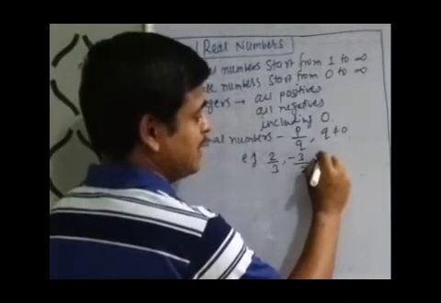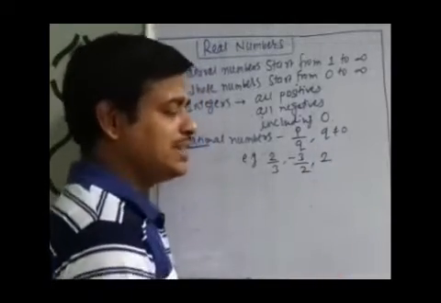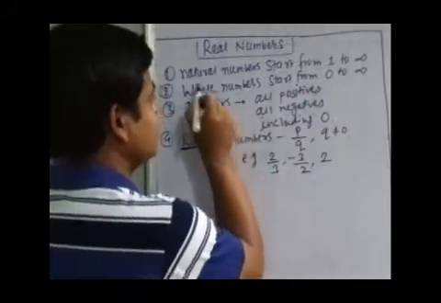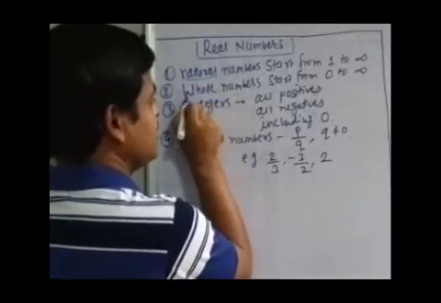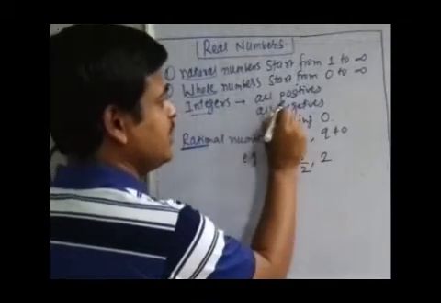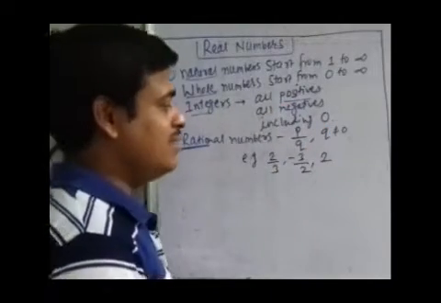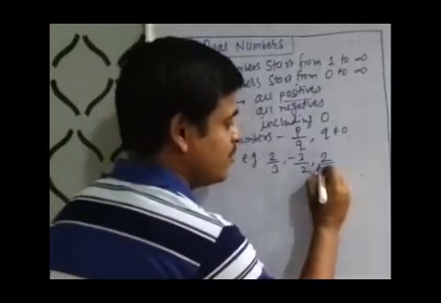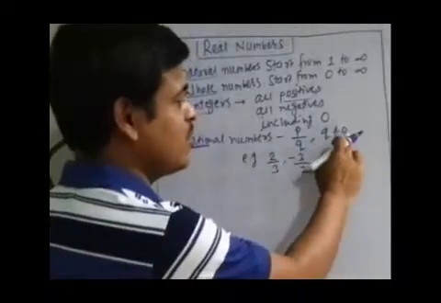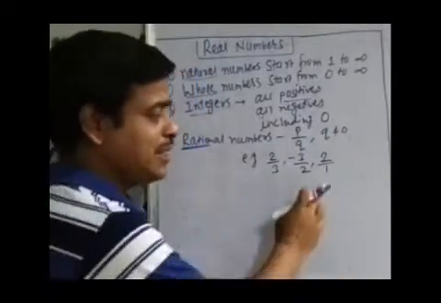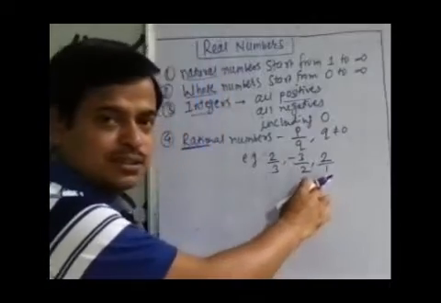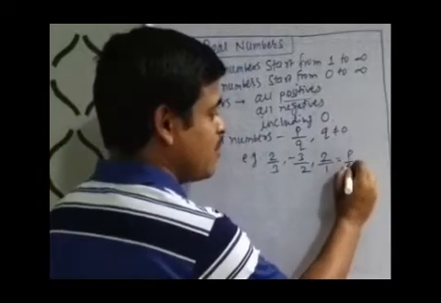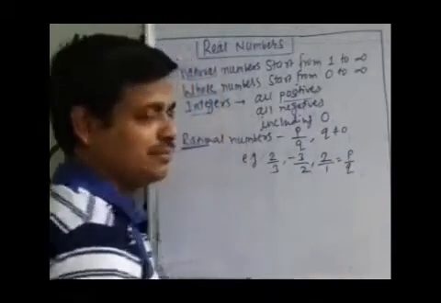Then some people get confused whether 2 is a rational number or not, because some students think 2 is a natural number, or a whole number, or a positive integer, and it is hard for them to imagine that 2 also has the denominator 1. Since the denominator is only required to be not 0, here it is 1. So 2 over 1 can also be written in the form p over q, where q is 1.